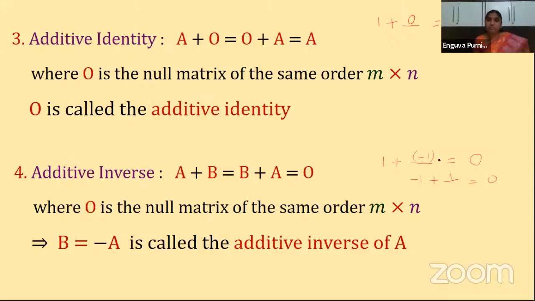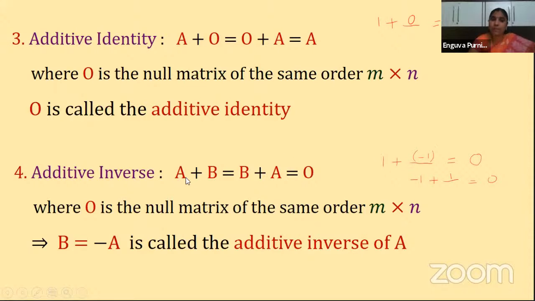Similarly, here A plus B is equal to B plus A is equal to 0. That means when you are adding A plus B, that sum you are getting as 0. Then what is this B called? This B is called the additive inverse, as I explained in this example. When you are adding any two numbers, if you are getting 0, then this number is called the additive inverse.